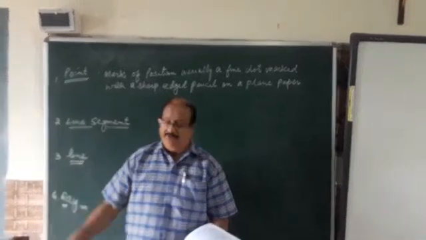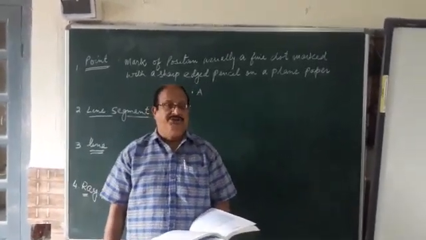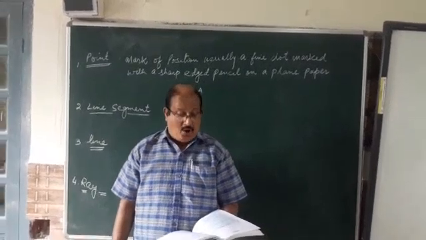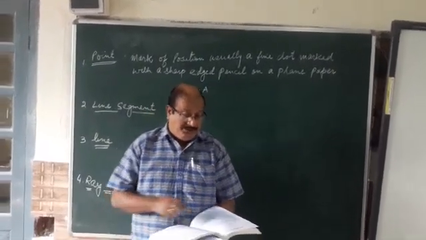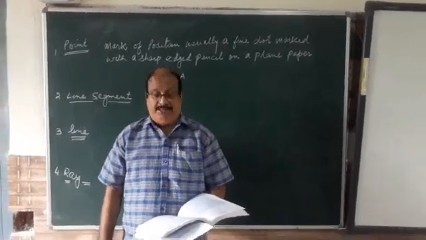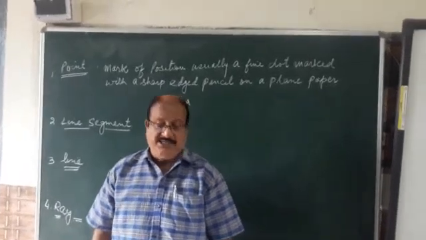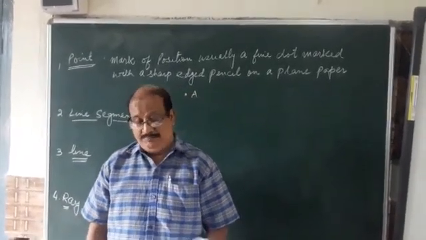The word geometry has been derived from the two Greek words geo and metron. Geo means earth and metron means measurement. Thus the word geometry means the measurement of earth.